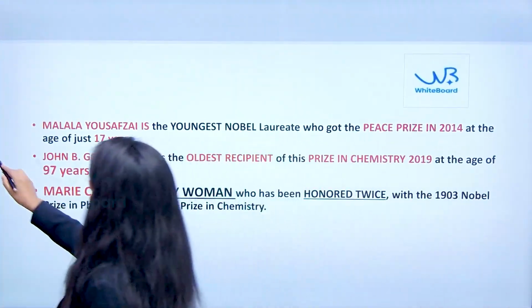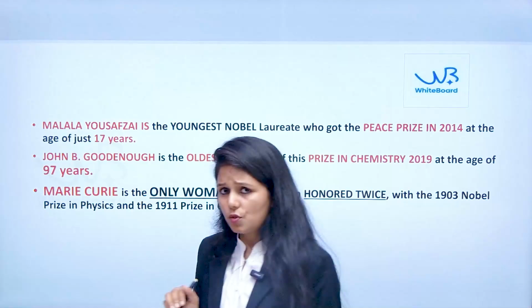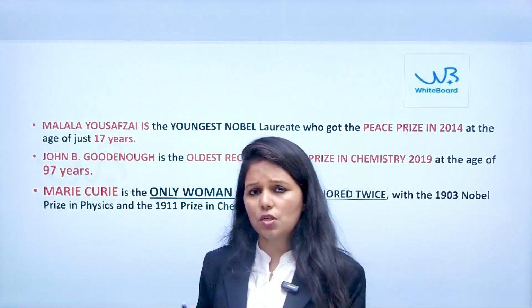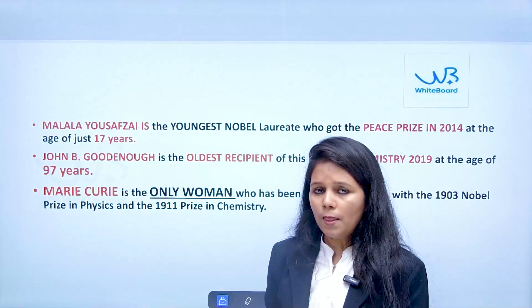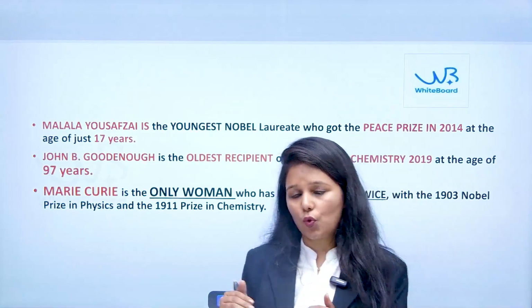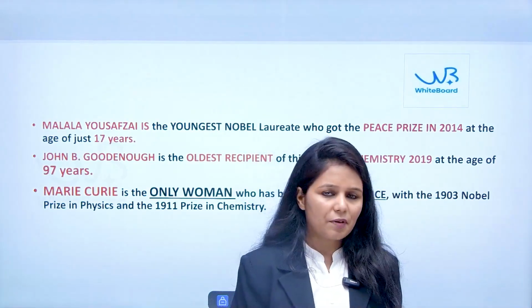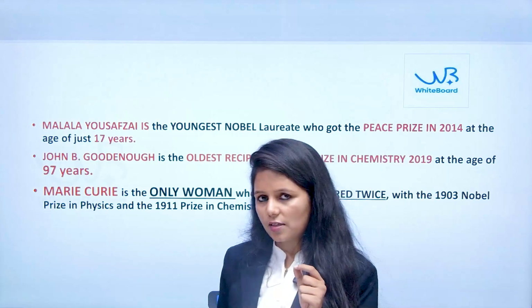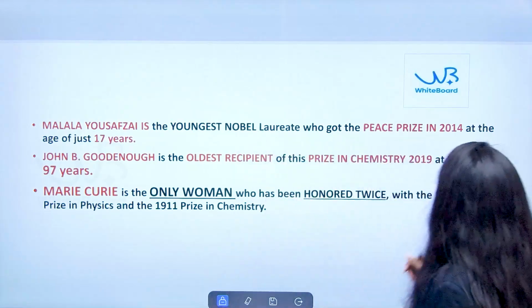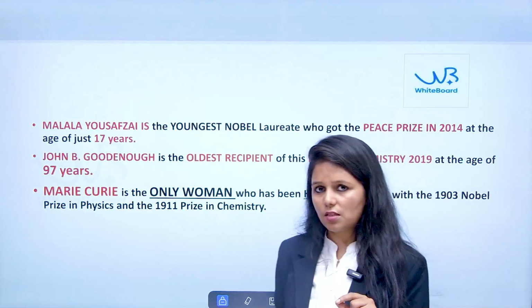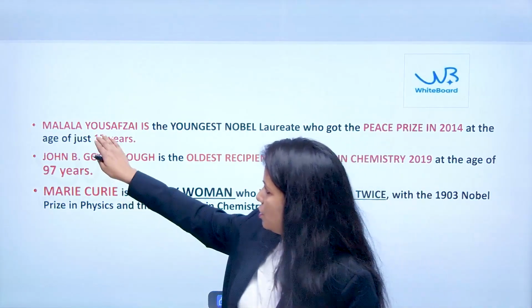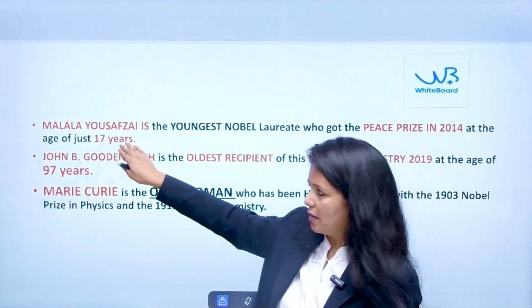Now, certain Nobel Prize winners have a distinction of getting the Nobel Prize for one reason or another. So here, the youngest one who has received the Nobel Prize till yet is at the age of 17. In 2014, the Nobel Peace Prize was given to Malala Yousafzai. She is from Pakistan.